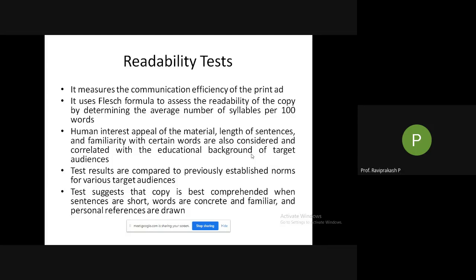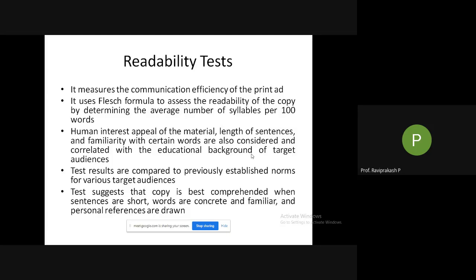Okay, what kind of material you are showing? What is the length of the sentences that you are putting over there? Then are you using familiar words, the basic words which people know, or are you using something different? There could be some words which are used abundantly in the US or UK, but may not be used in India. We may not know many words which they use in general talk or normal life. We use different kinds of words here. They might be using different words, but the meaning might be the same. So how are you basically telling this?